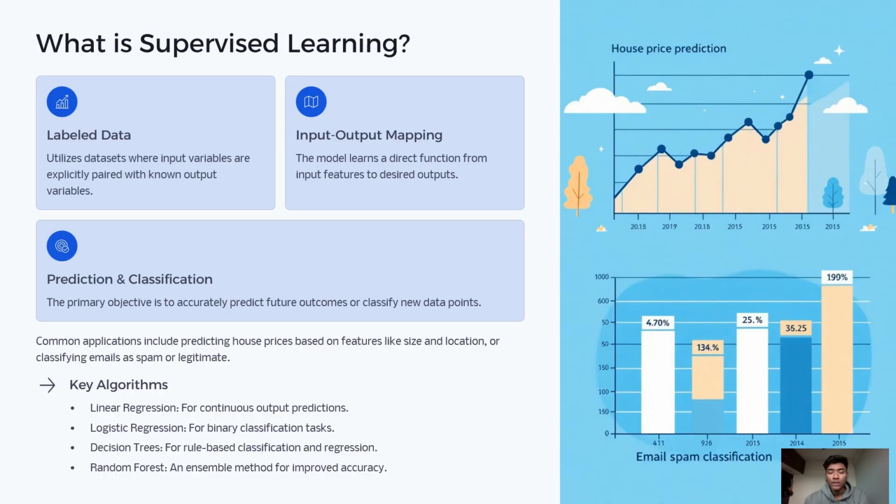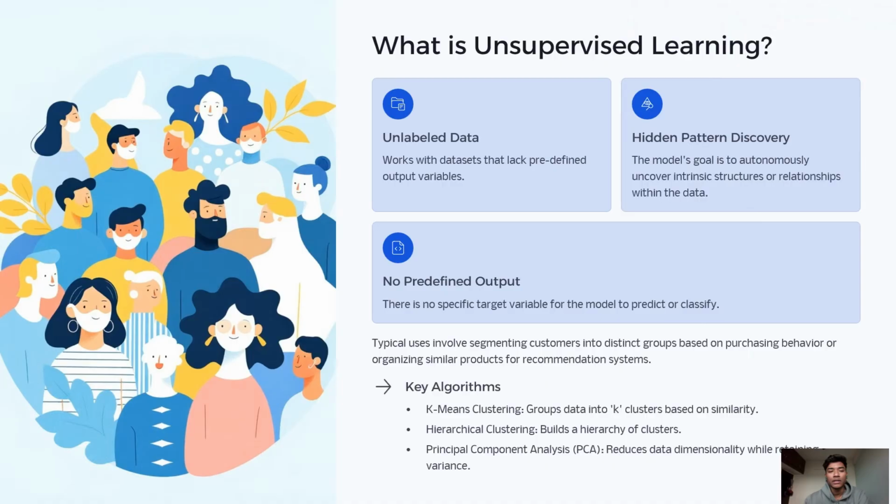Now, what is unsupervised learning? Unsupervised learning is the opposite. Here, the data has no labels, no right answers. The model tries to find hidden patterns on its own. We usually use this to group similar items together, explore how data is structured, and reduce data complexity. For example, clustering customers based on their shopping behavior.